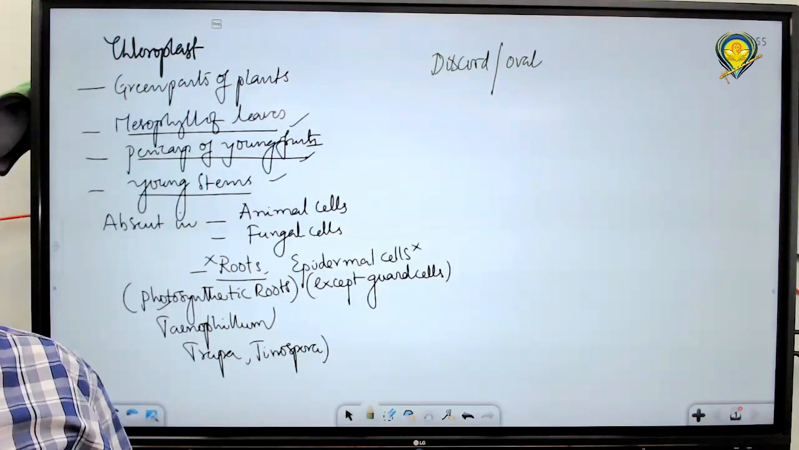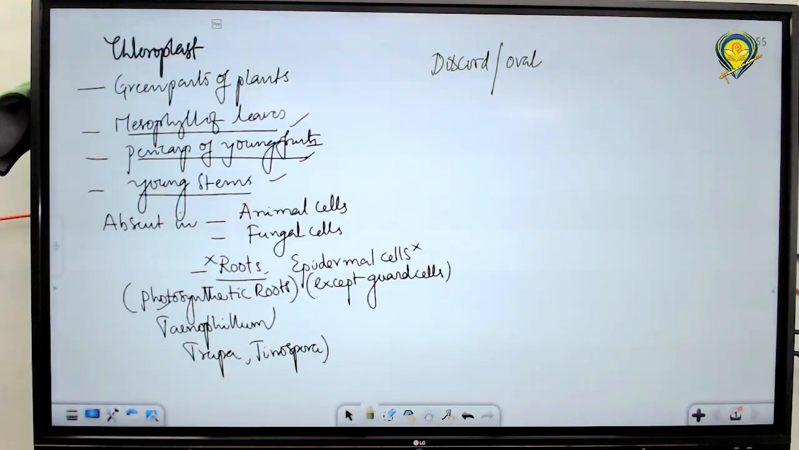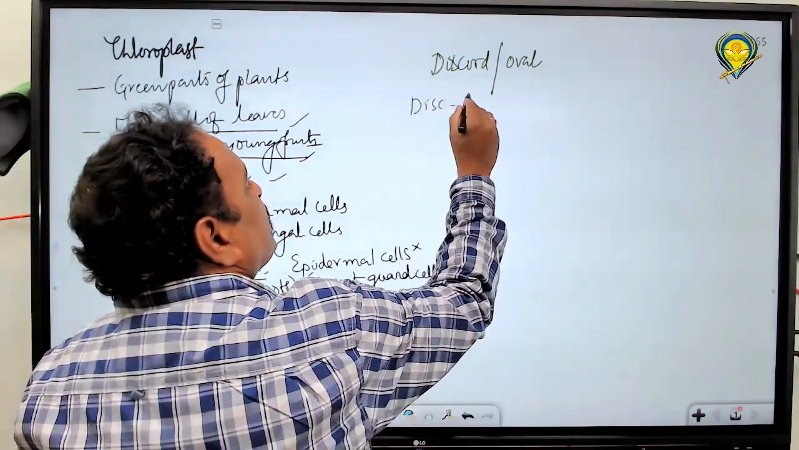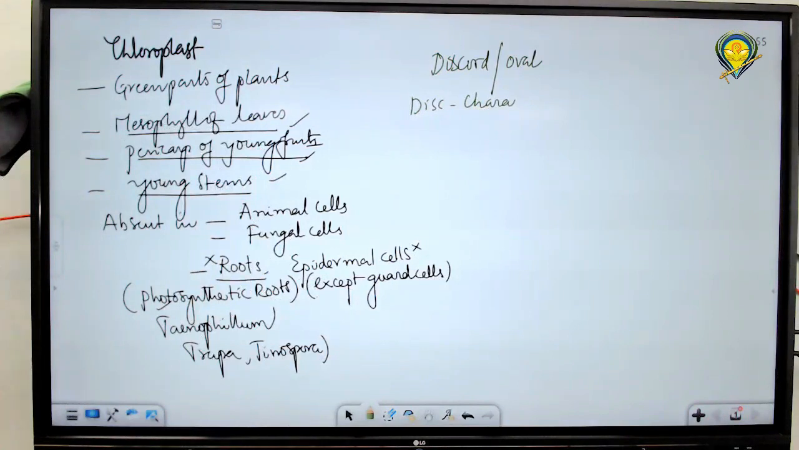Cup shape in Chlamydomonas. Disc shape in Chara, one of the green algae. Spiral or ribbon shaped in Spirogyra. Cup shaped in Chlamydomonas. Star shaped in Zygnema. These are all the other shapes that are observed.